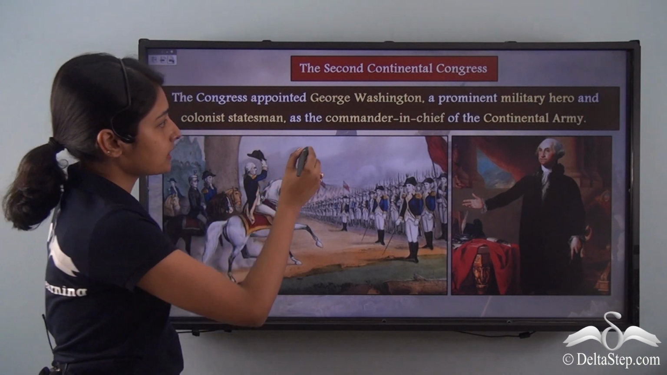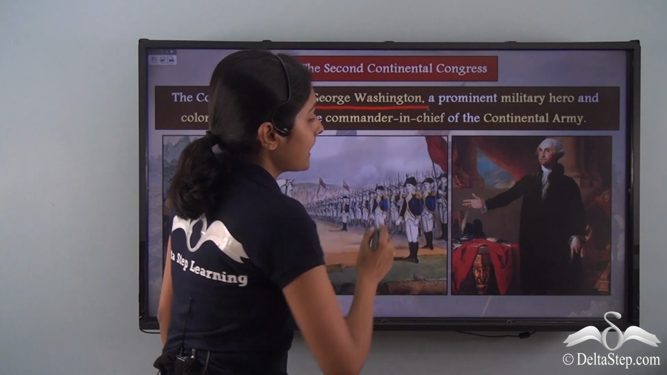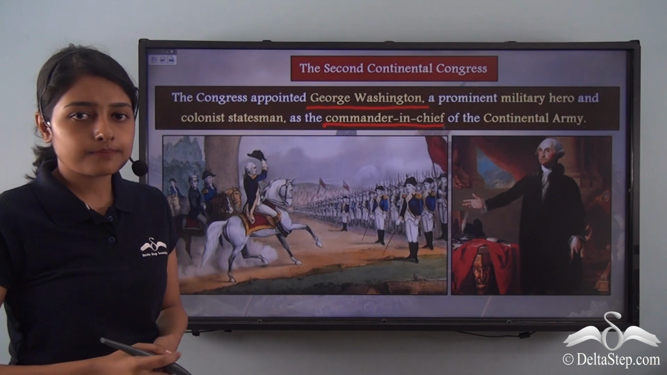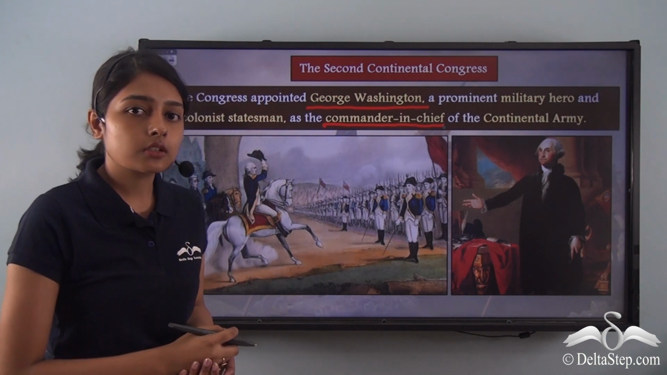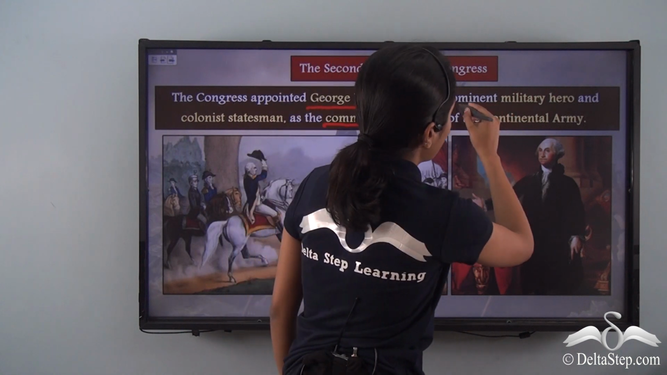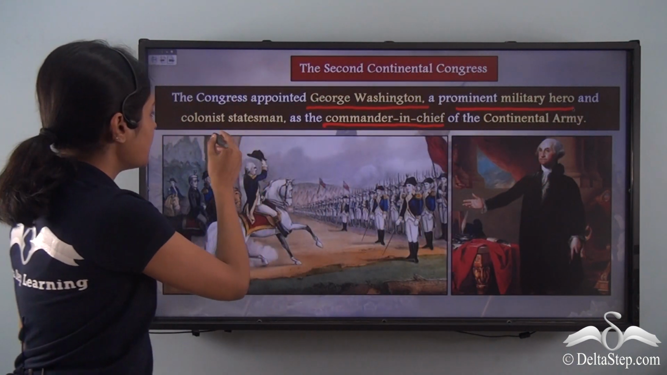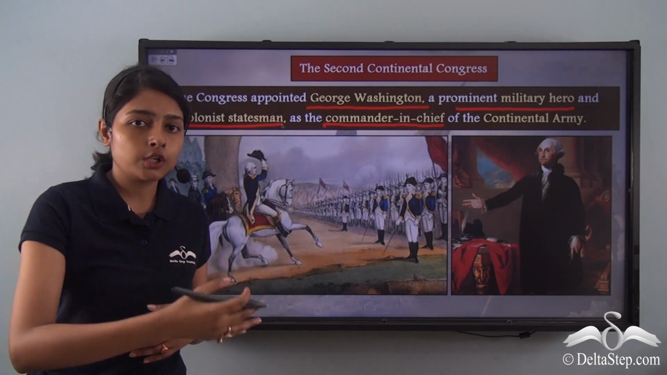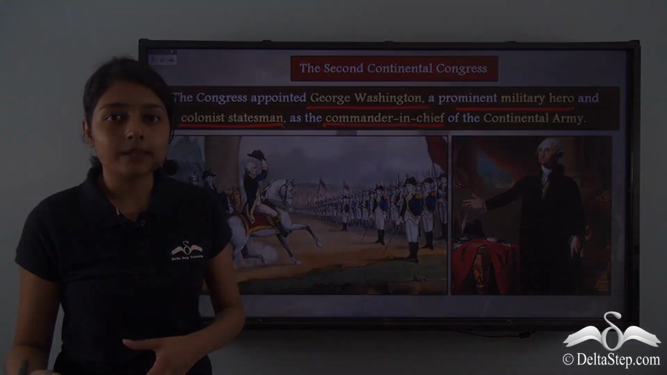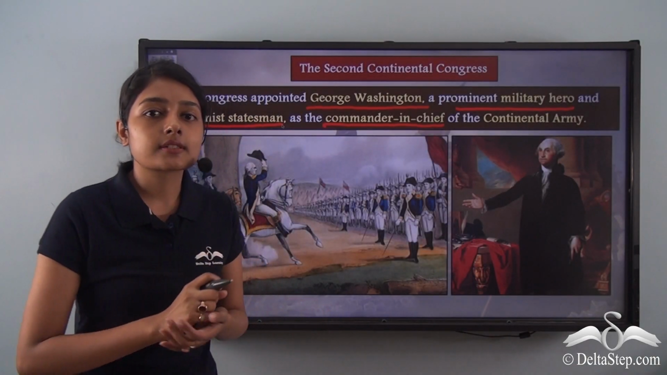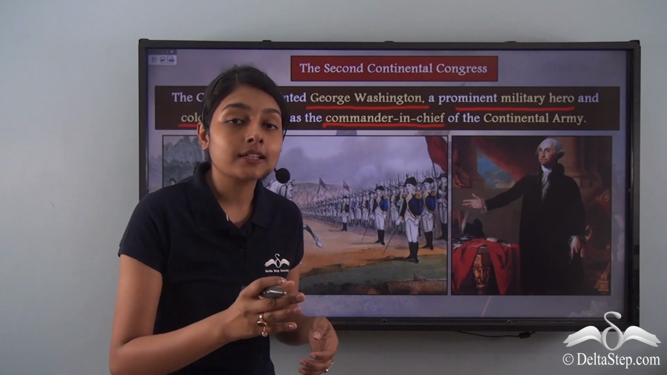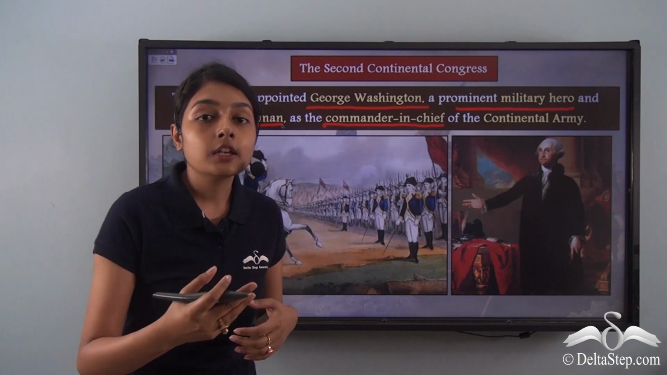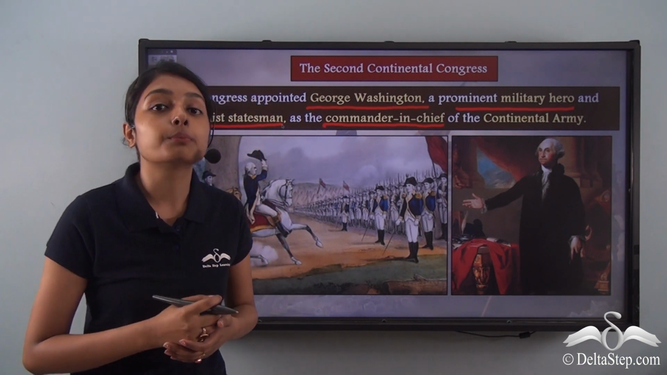The Congress appointed George Washington as the commander-in-chief of the Continental Army. But who was George Washington? George Washington was a prominent military hero and a colonist statesman. He was very popular among the colonists. People knew him, and with time it was not just the soldiers but also the colonial settlers who started looking up to him as their leader, as the man who would help them win independence from British colonial rule.